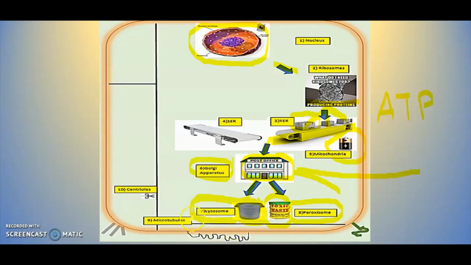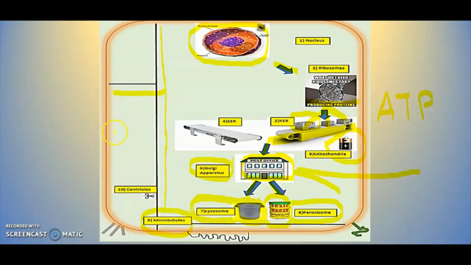In addition to that, we have the microtubules. Look, they are tubules. Therefore, they look like bones. So these are these black tubules that you have in here, right? They're going to look like bones because they're like tubes. They're going to give the shape to the cell. They help maintain the cell shape.